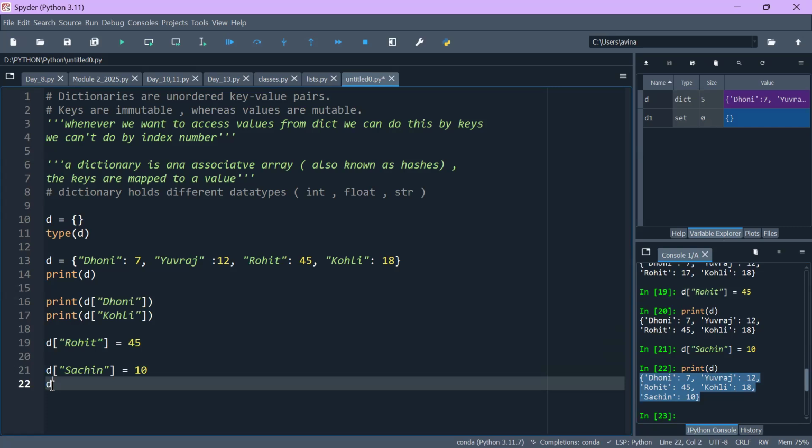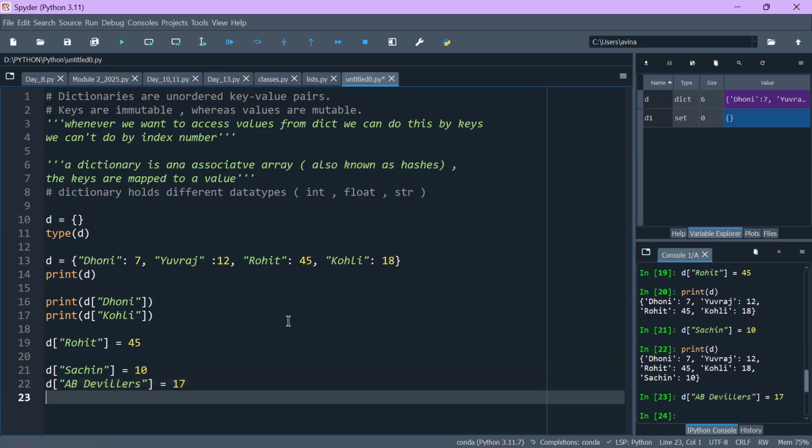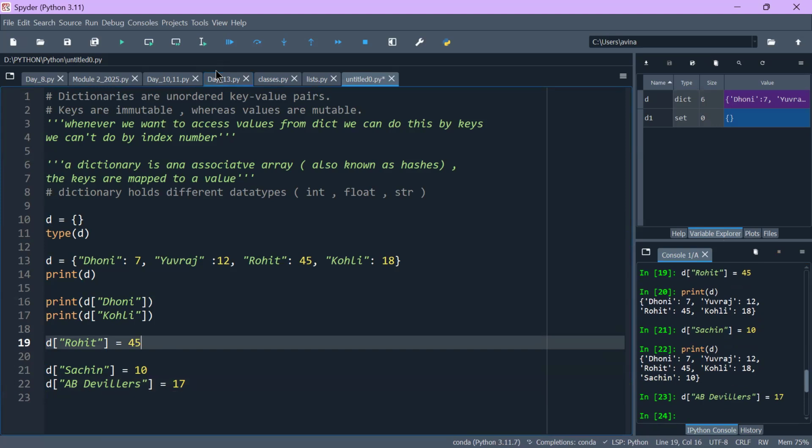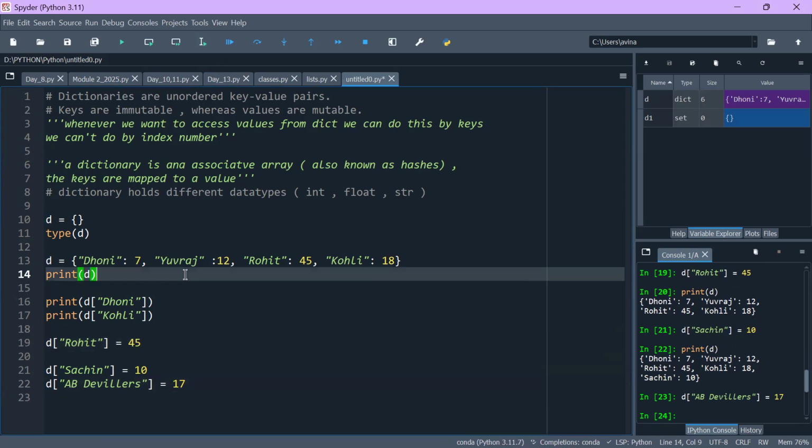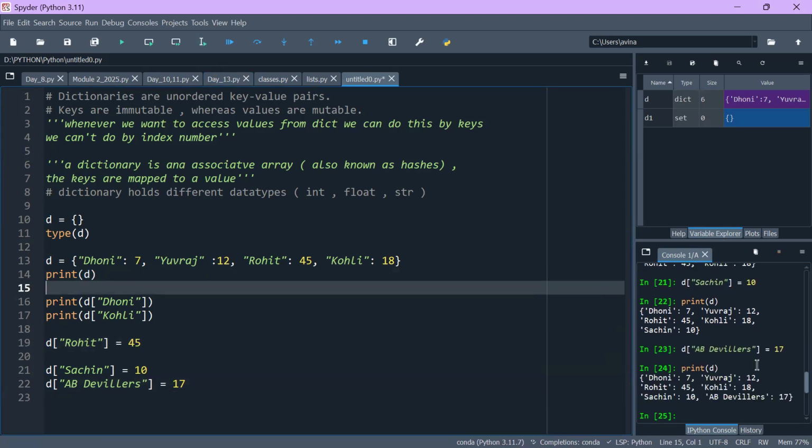Let's add one more key here. Just write it here, AB de Villiers. Okay. And let's set its jersey number. It's 17. Okay. Now let's execute it. And after updating, you guys can see that the key-value pair is being added inside the dictionary as well.